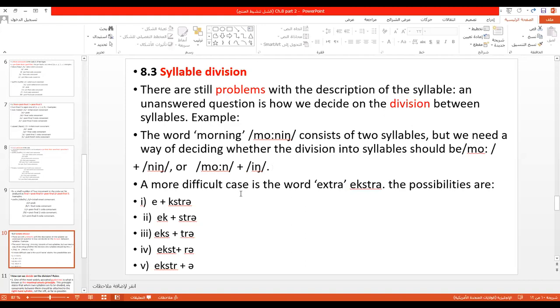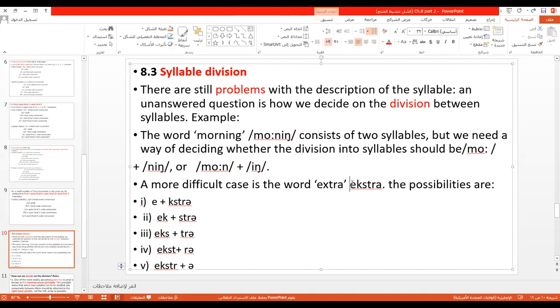A more difficult case, وعندنا another example, more difficult, the word extra. Look, this is the phonemic transcription of extra. Of course, this is the phonemic transcription, so I must put it between two slanted lines. Good. Extra, please pay attention. How many vowels in extra? At the beginning there is e, and at the end there is ə. So there are two vowels in extra, and of course there are two syllables.